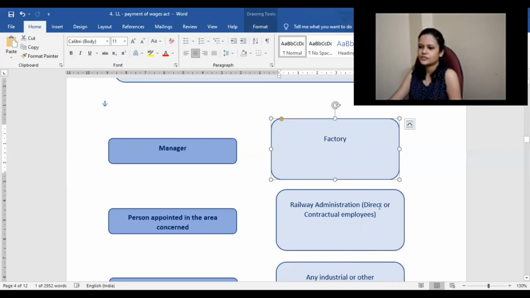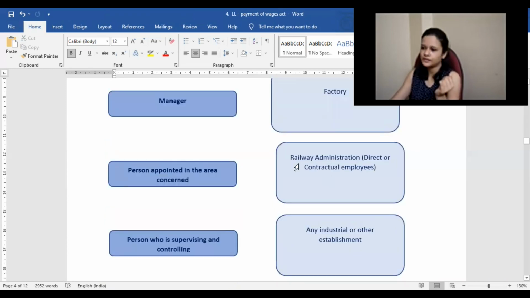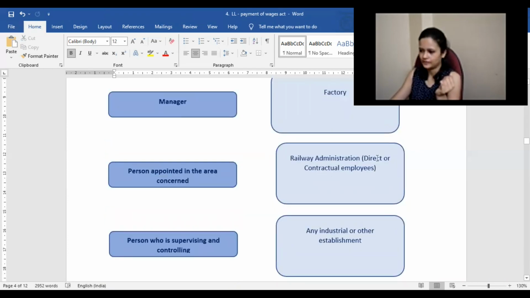Railway administration, whether direct or contractual employee. Might be someone is directly recruited in the railways through some government exam, and still their salary is less than 24,000. In that case also it will apply. It may be directly or through contractual employees, for them also it will apply.